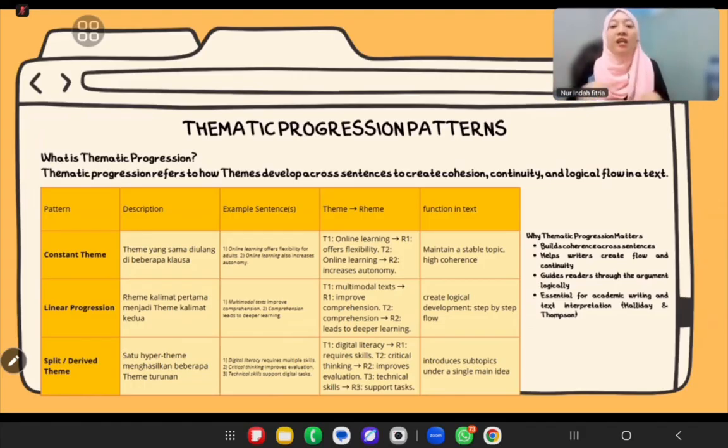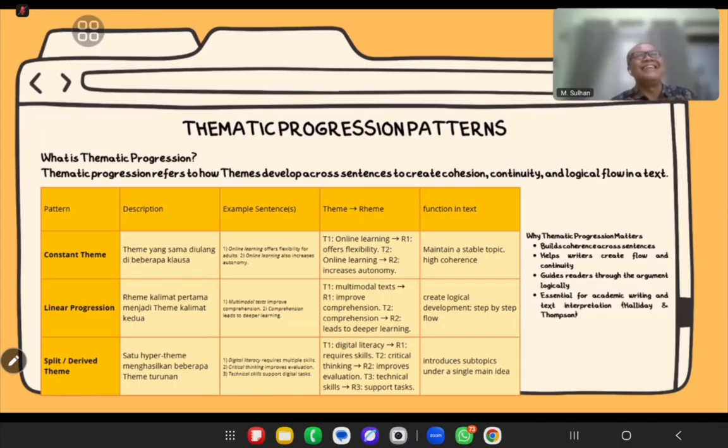Halliday and Thompson really highlight this. So basically, thematic progression helps us not only understand text better, but also write more clearly and persuasively. This is for doing the article.